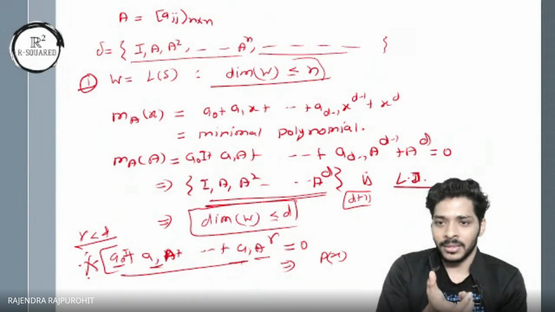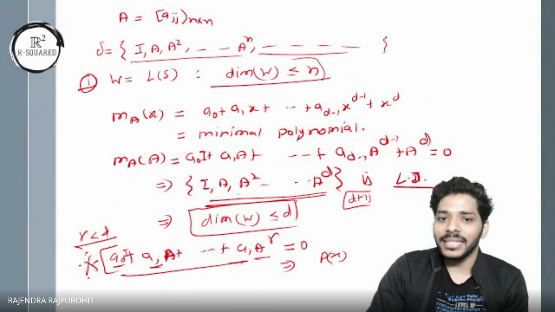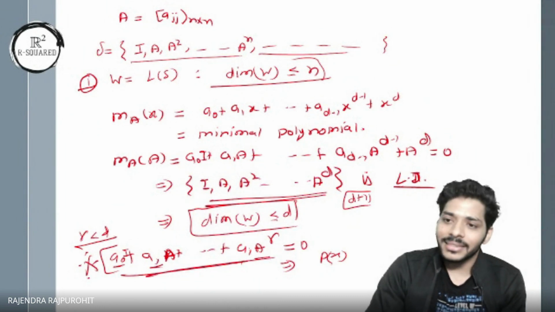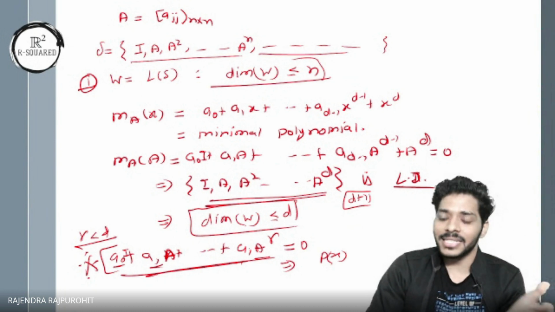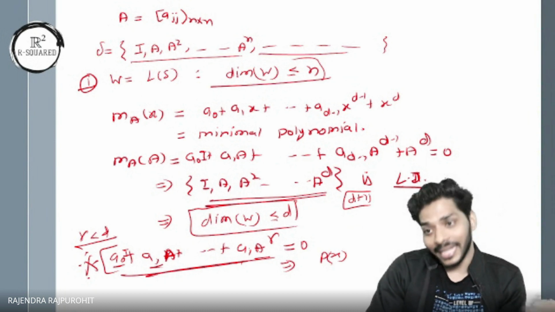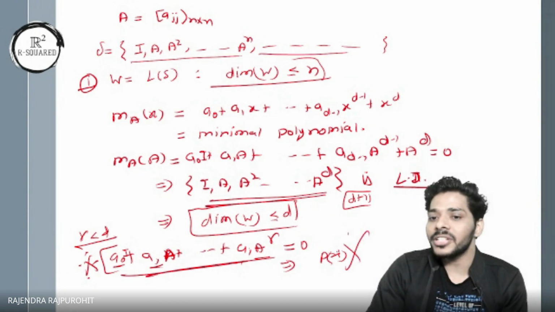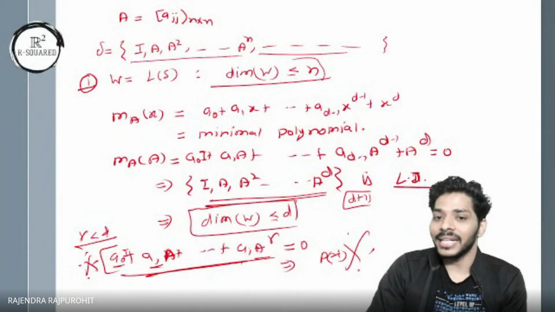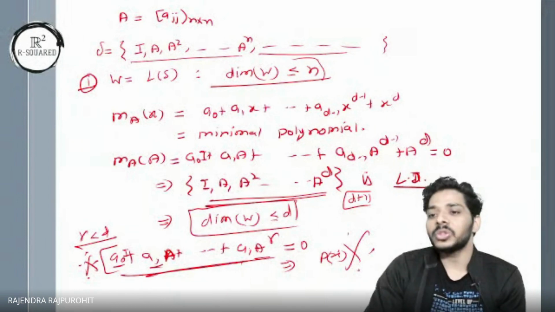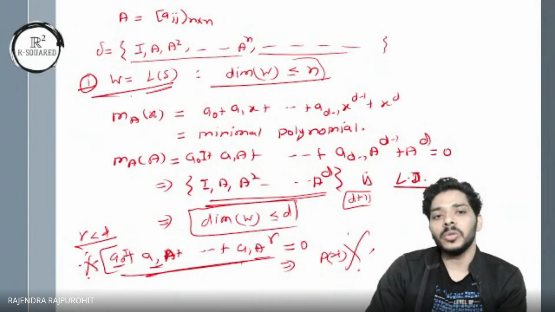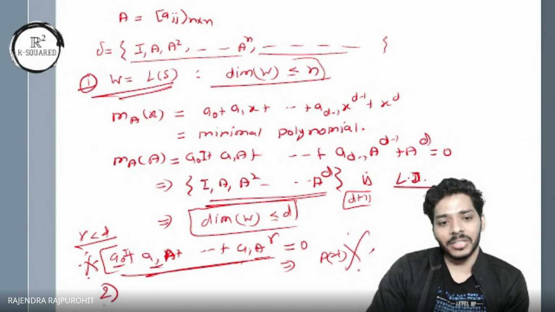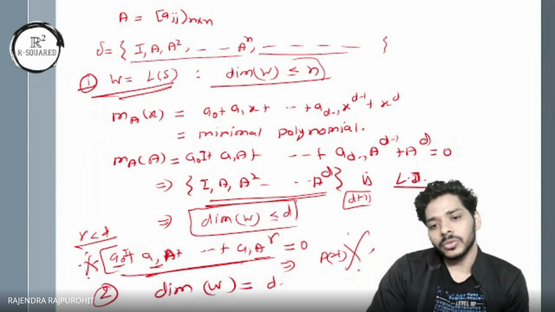Or annihilates. But if you are saying that you are getting LD in the less, that means the minimal polynomial is of less degree. Or there is another polynomial which has degree less than the degree of the minimal polynomial, and yet the matrix satisfies that. That's a contradiction to the definition of minimal polynomial. So we cannot have that. Thus, it cannot be less than d, and it will be at most d. So that concludes to what? That the dimension of this W will be exactly the degree of its minimal polynomial. Okay, so the second result will be that the dimension of this W is equal to the degree of the minimal polynomial.